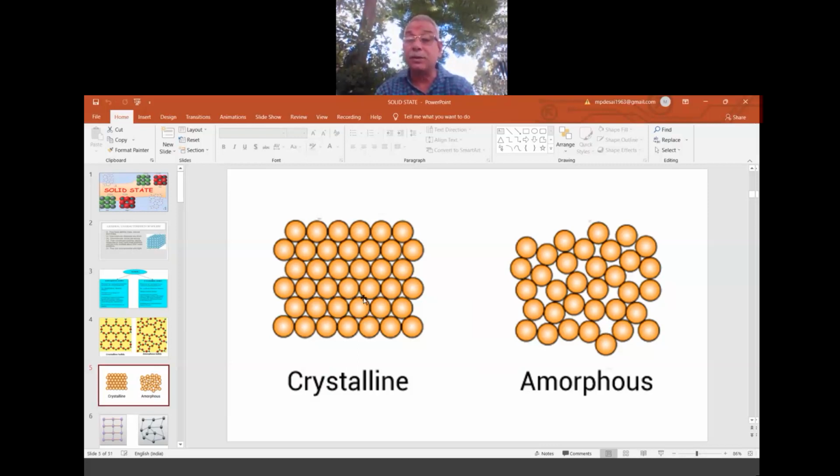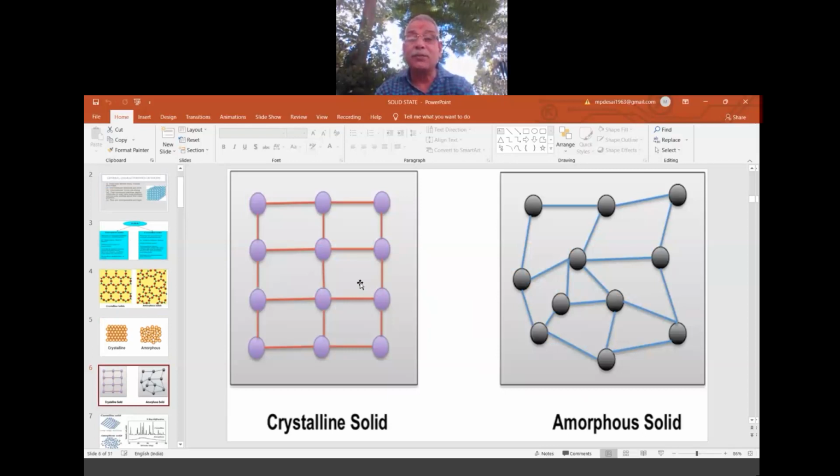So one more way of understanding. There are different ways of understanding the arrangement of particles in the crystalline and in the amorphous. So three ways we are understanding. This is one way: all the corners are correctly maintained everywhere, the distance, the regularity. But here you see one is here, one is here, some different angle, some different pattern. This is the same four in this way, the same four in this way. I am explaining the same thing in a different way of understanding, so that we clearly differentiate between crystalline and amorphous.